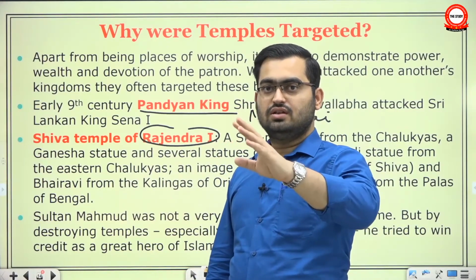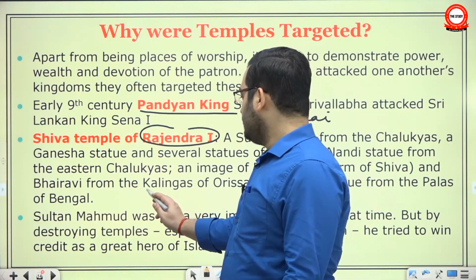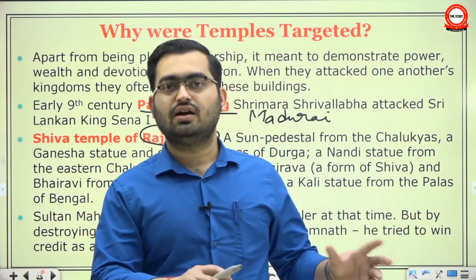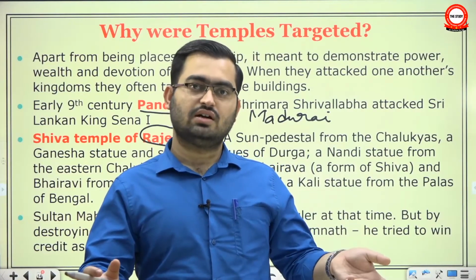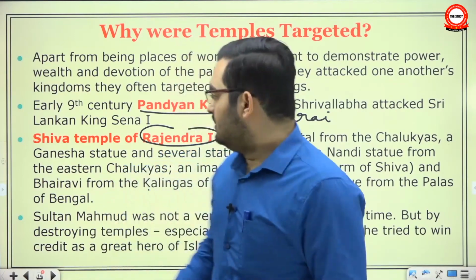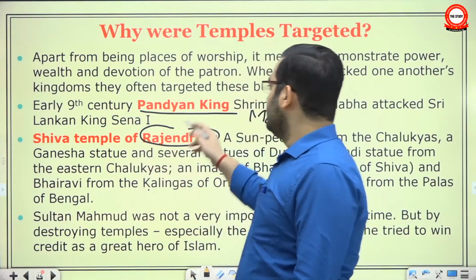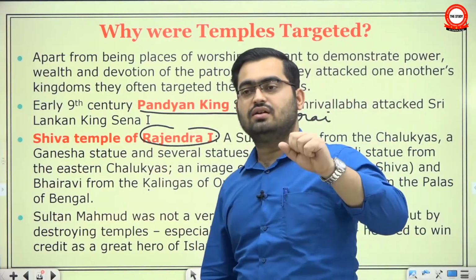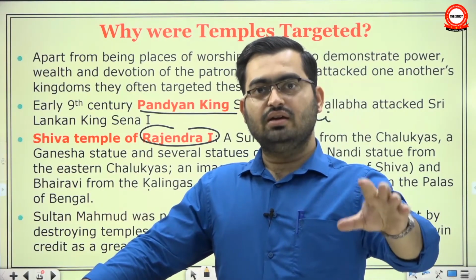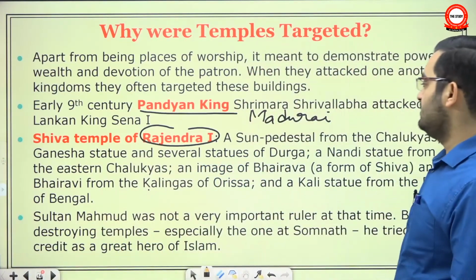When he came back, he brought the water of the Ganga in a very large number of pots. He constructed a new city called Gangaikonda Cholapuram, meaning the city of the one who has conquered the Ganga, and he used all the Ganga water to fill the pond that he dug in front of this Shiva temple, which was also called the Brihadeshwara temple. So that also shows that the practice of desecrating the temples of an enemy king and stealing the statues was a common thing. They are giving these examples, and then at last they give the example of Sultan Mahmud.